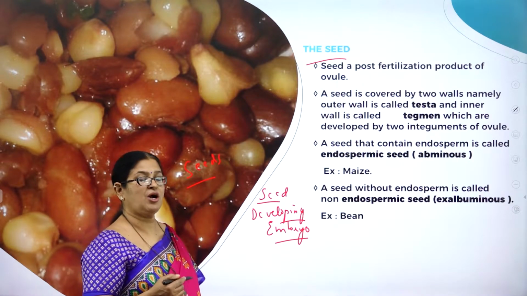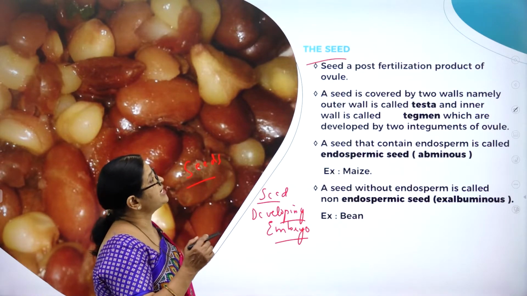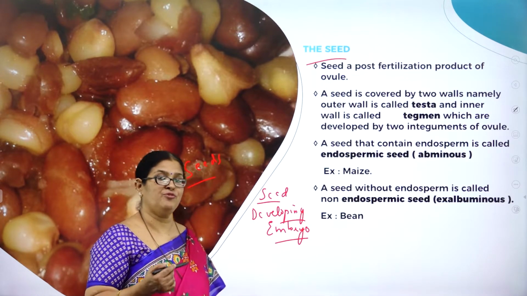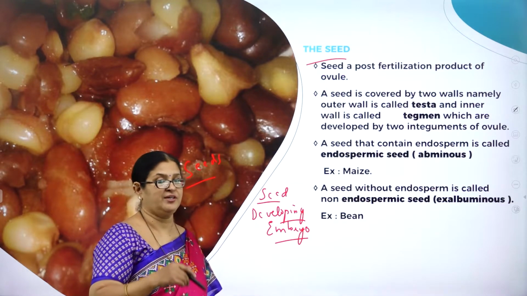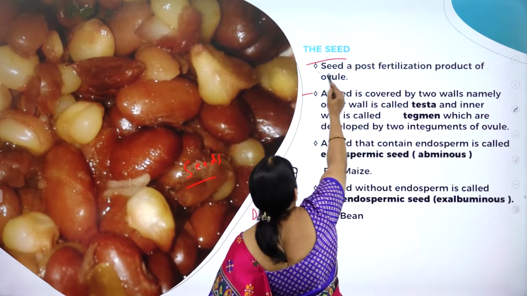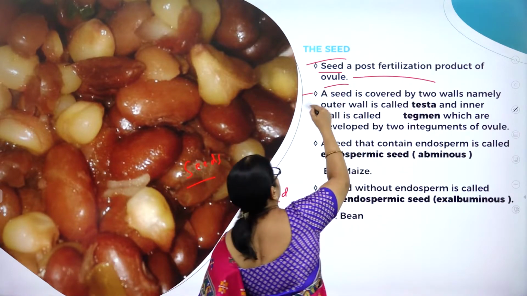So how do we define the seed? Seed is defined as a post fertilization product of ovule. What do you mean by post? After. Pre means before. So how do we define the word seed? Seed is a post fertilization product.